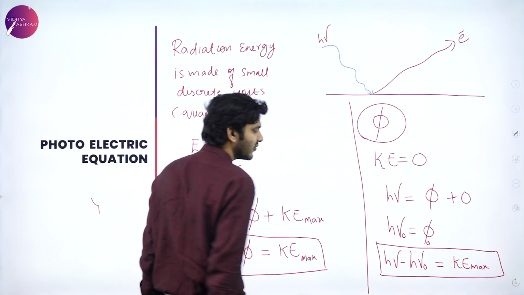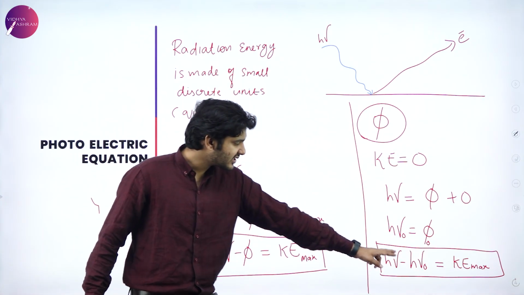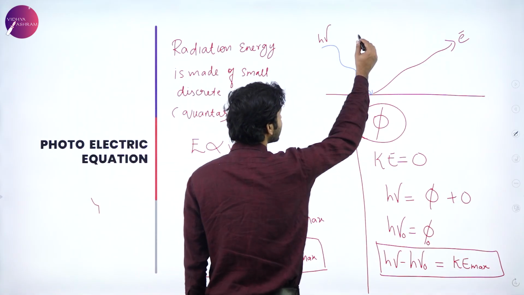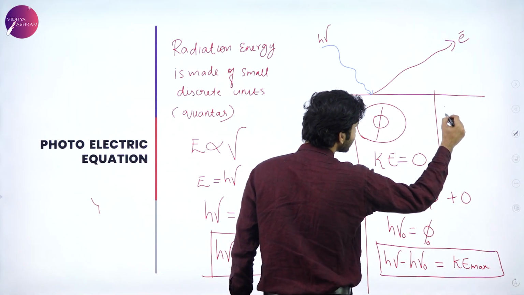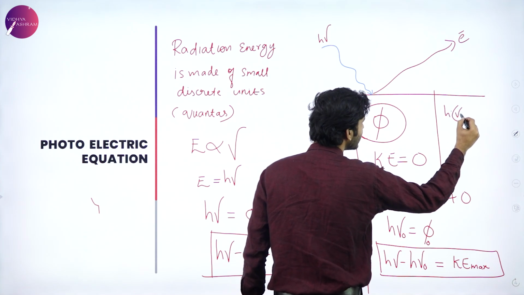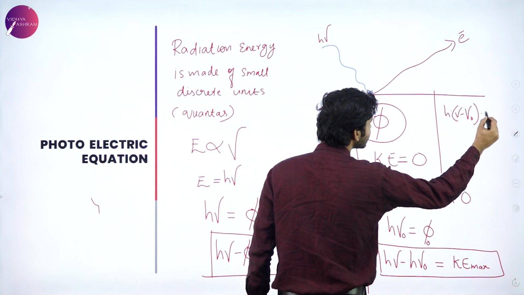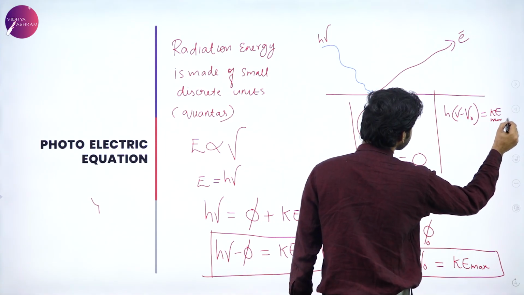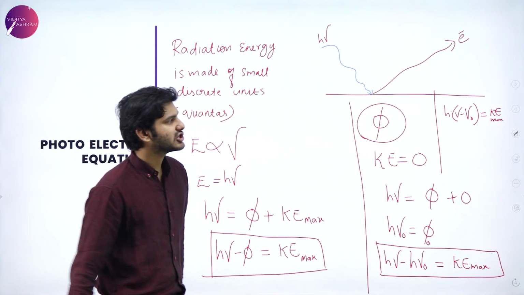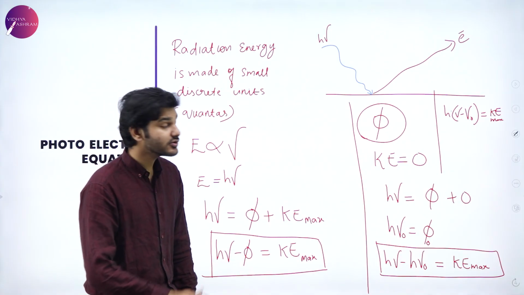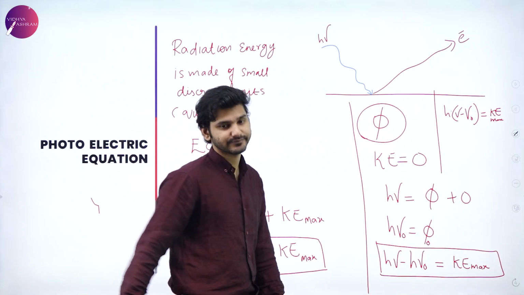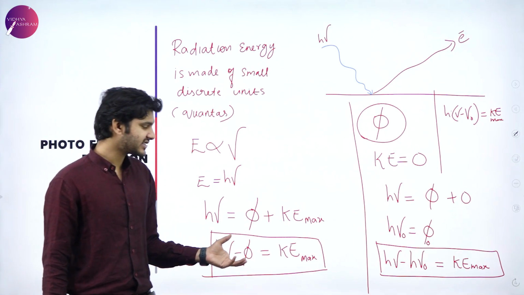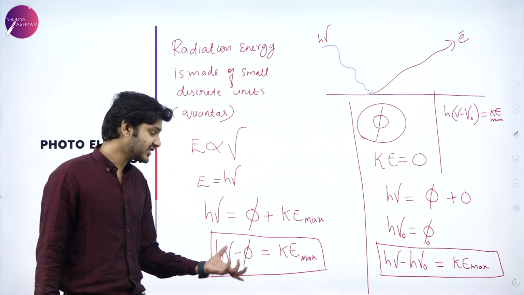Or simply, one more way of representing it is that you can take h as a common factor outside and simply write it as h into mu minus mu naught is equal to KE max. So h into mu minus mu naught is equal to KE max. Again, why did I do this? What is so special about this equation and how is it different from the earlier equation?